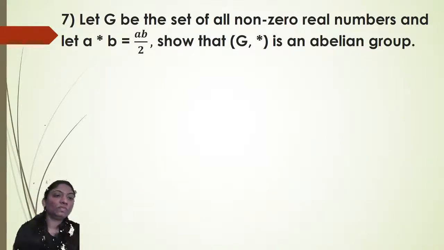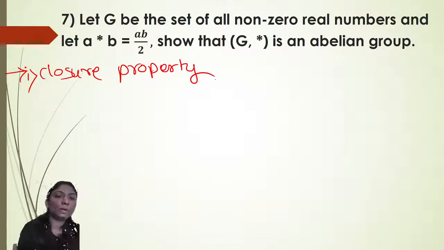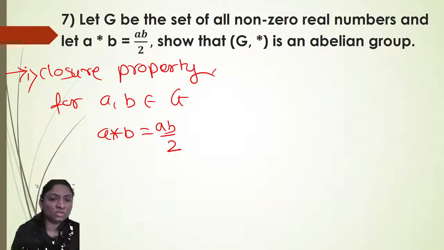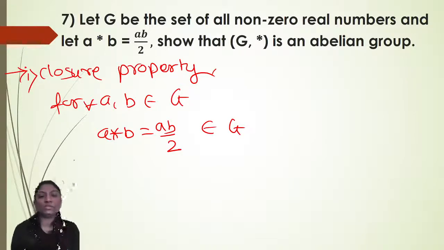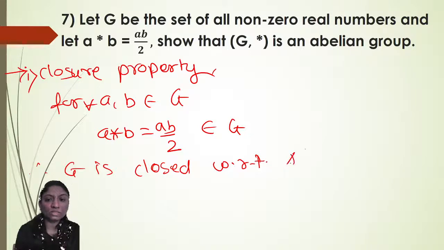So first of all, first property, closure property. Now it's very simple. Closure property for A, B belongs to G. A star B is defined as AB by 2. A and B are non-zero, so A into B is also non-zero. So for all A, B belongs to G, A star B also belongs to G, as it is a well defined set. Therefore G is closed with respect to star.